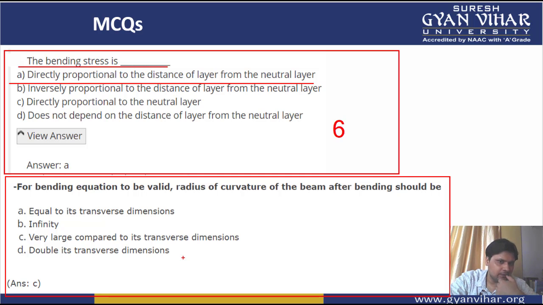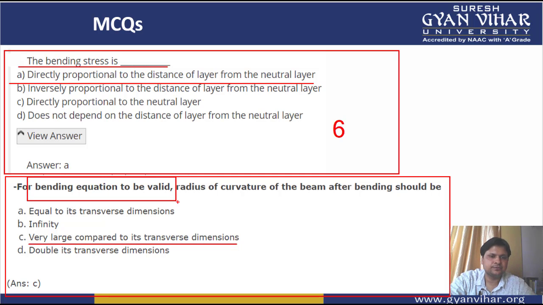So we all know that for bending equation to be valid, the radius of curvature of the beam after bending should be very large as compared to transverse dimension. The radius of curvature should be very large as compared to transverse dimension if we want to use the bending equation. So option C is the correct option. This was your question number 7, student.